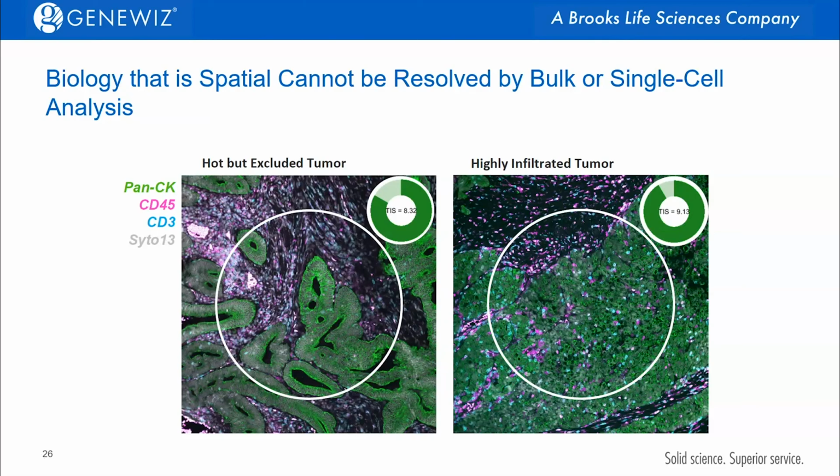Now, if we looked at these together with our bulk approach, we would get basically the same amount of tumor versus normal. If we did this with single cell, we would get similar information, and we would know how many of the tumor cells and how many normal cells and how they interacted with each other, but we would miss all the spatial context. If we were looking at these two tissues with spatial genomics, we'd be able to very clearly see that they in fact have far different cellularity, and we can see where these cells are interacting with one another and how they might vary from one another when we look at the final end result.